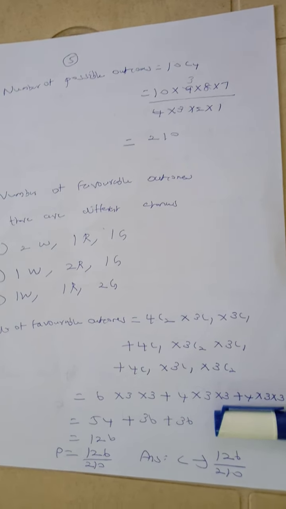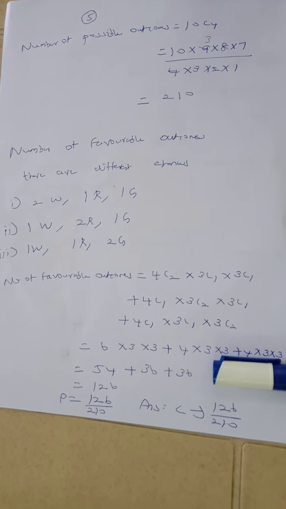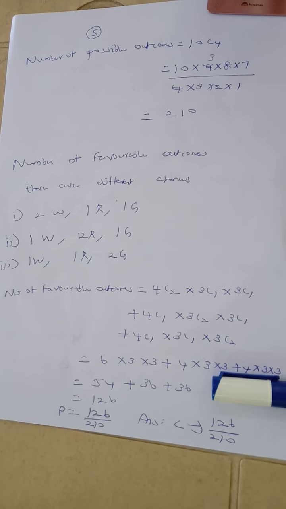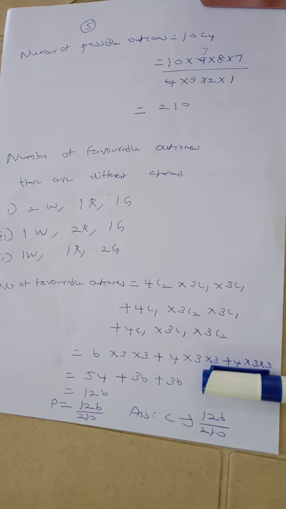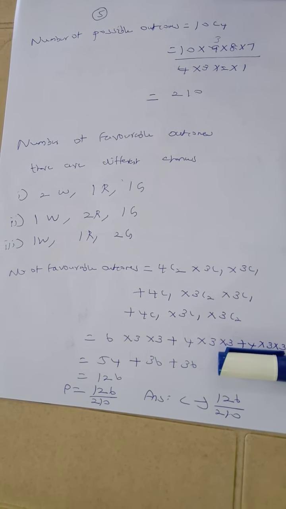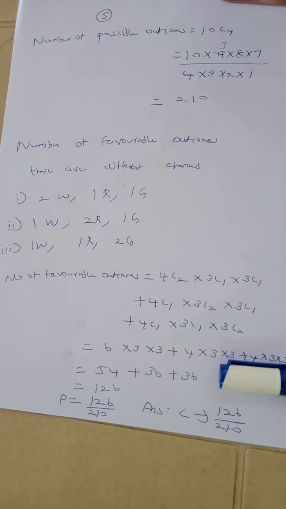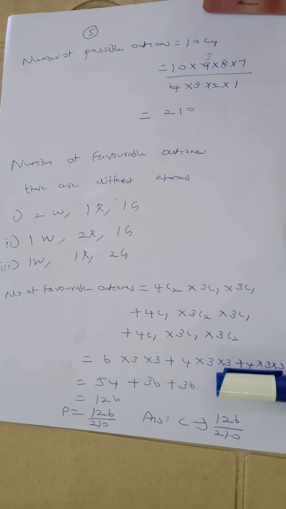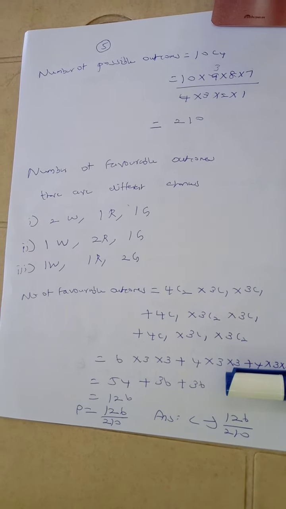How to find 10C4? Starting from 10, we write 4 numbers in decreasing order: 10 into 9 into 8 into 7, divided by 4 into 3 into 2 into 1. So the number of possible outcomes is 210. What is our favorable outcome? There should be at least one ball of each color. There are 3 different colors in total, and there should be one ball of each color, with 4 balls in total.